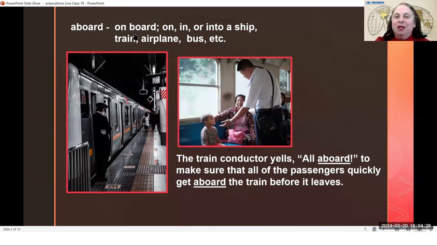So you can get aboard a ship, you can get aboard a bus, an airplane. Most of the time, instead of aboard, I think with a plane, I usually hear them say board the plane, not aboard. Instead of saying get aboard, they would just say it is time to board the plane. And after you are inside the plane, you are aboard the plane.